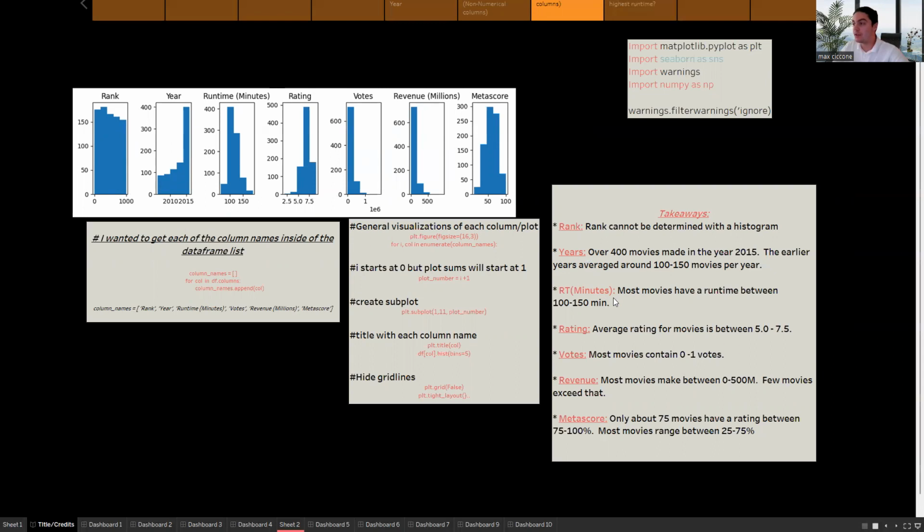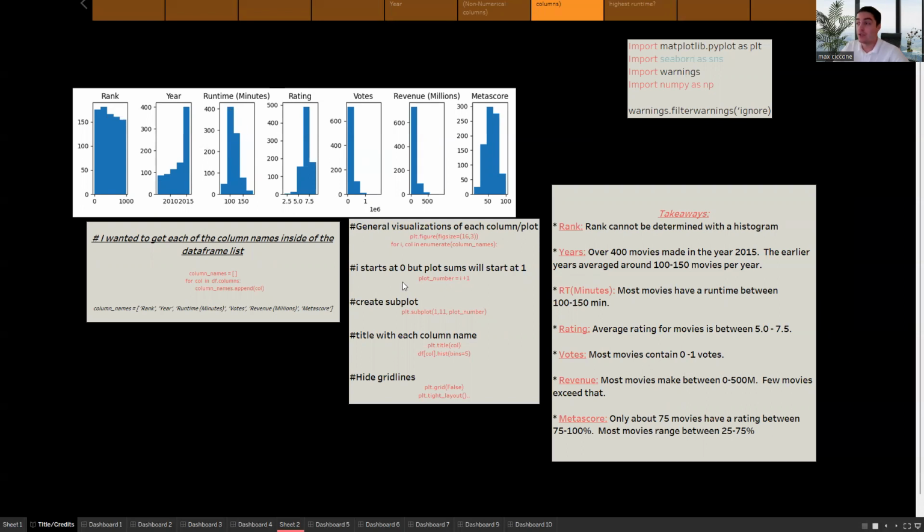Moving on, runtime. Most movies have a runtime between 100 and 150 minutes. Well, look here. That's a sweet spot. Most movies are made within that time. I did a little research on Excel for my data set. I found the average for the column of runtimes, and it was 114.6 minutes. So, yeah, that fits right into this storyline right here.